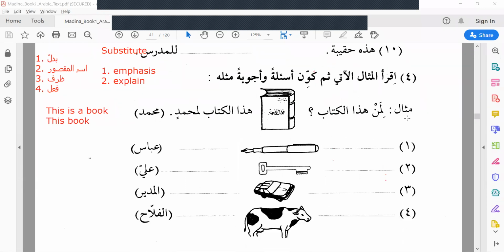What is the example? Mithal. Example. Singular. Liman hadal kitab. There is a picture here, right? You have to answer whose book is this. Then you have to answer it. This book belongs to the person which is inside the bracket. Whose book is this? This book belongs to Muhammad. So you have to write it in Arabic. Liman hadal kitabu. Whose is this book? Hadal kitabu li Muhammadin. This book belongs to Muhammad.